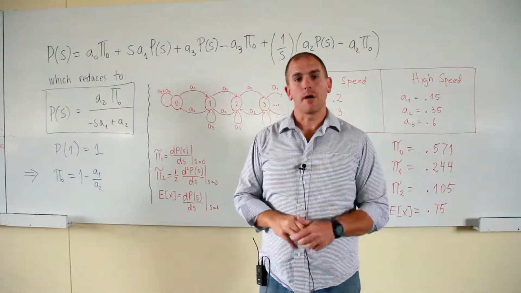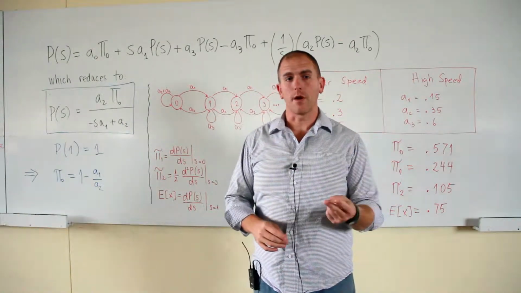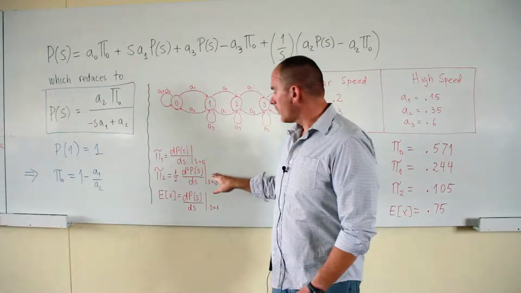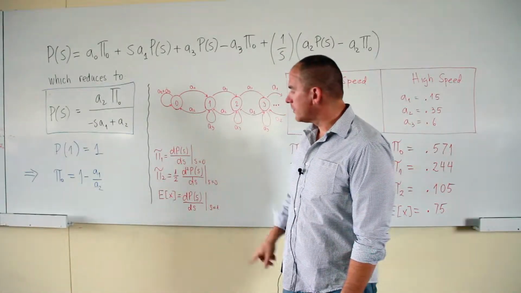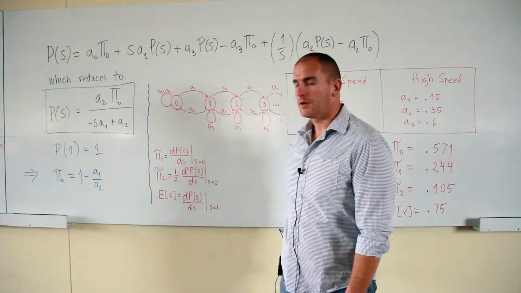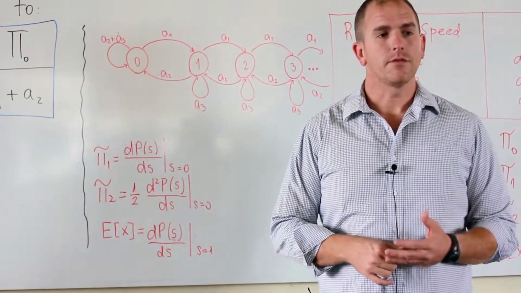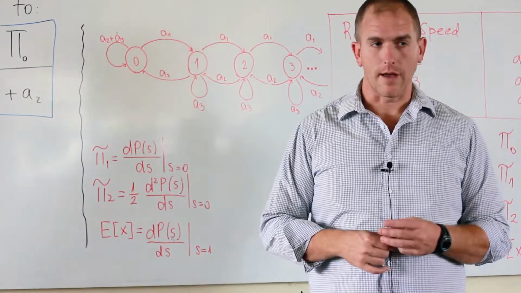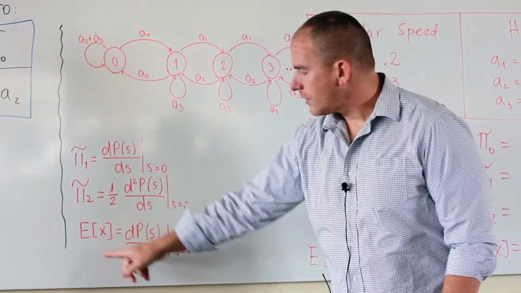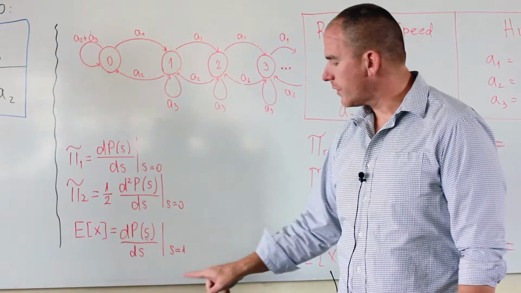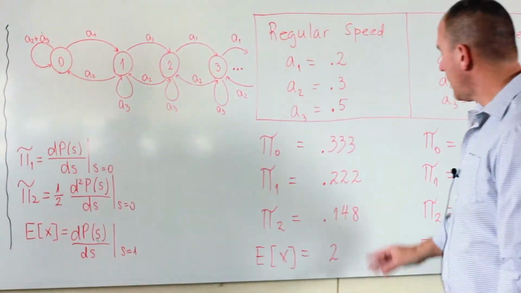We then want to get the probability of there being one customer waiting and the probability of there being two customers waiting, which we can get through differentiating this probability generating function and evaluating at s equal to 0 as follows. In particular, it's 1 over n factorial times the nth derivative of that probability generating function evaluated at s equal to 0. And we can also get the expectation by taking the derivative evaluated at s equal to 1.